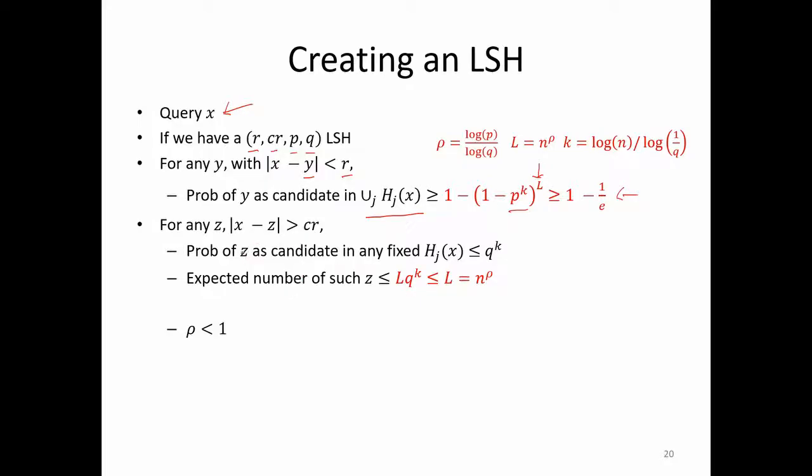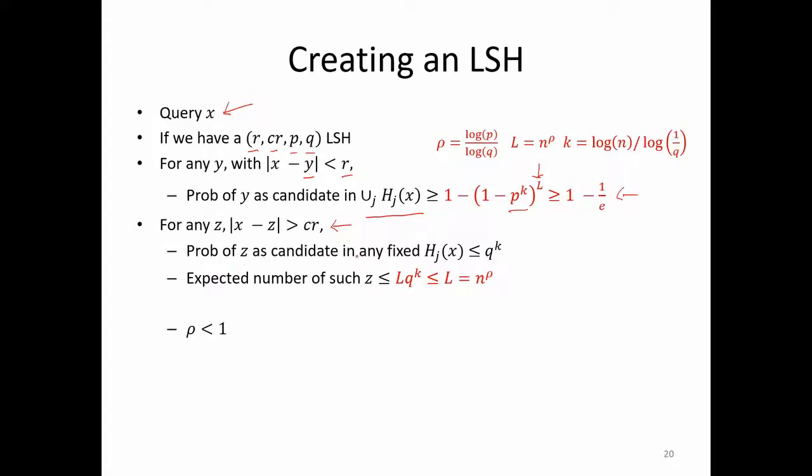On the other hand, if x minus z is, so z is a point which is far away. Consider a point which is far away, so it is greater than cR. What is the chance that z will come up as a candidate?